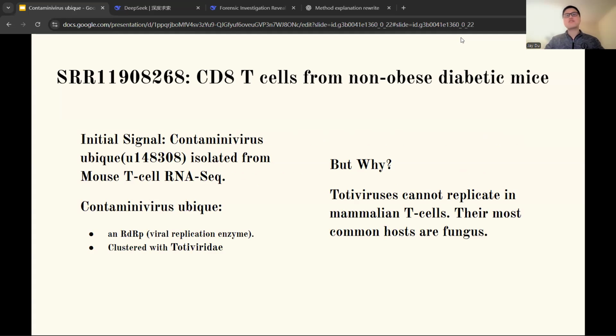However, in the midst of searching for disease-related proteins, we isolated an unusual fragment, a contaminant ubique, or C-ubique. It was the core replicase enzyme, the RdRp, of a virus belonging to the Totiviridae family. The Totiviridae family, where our new virus clusters, is the archetype of simplicity.